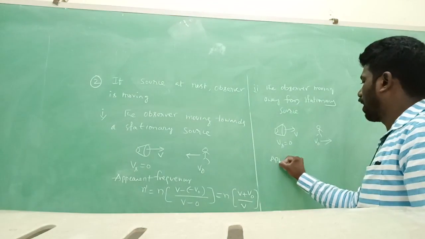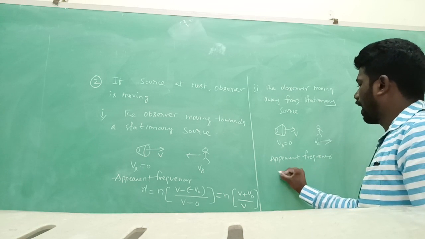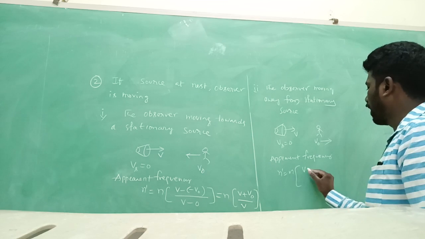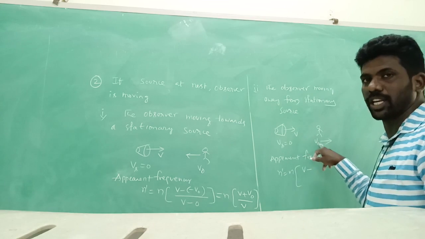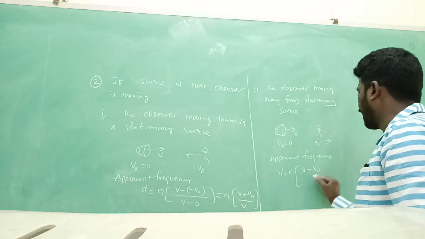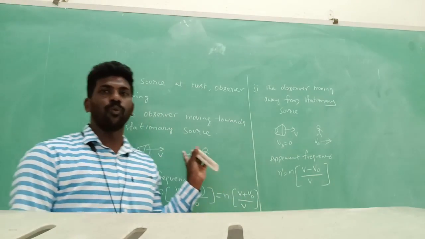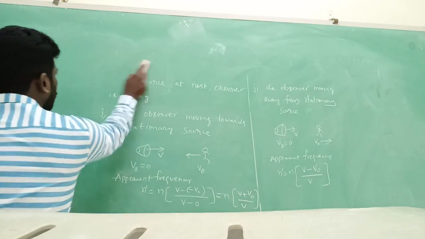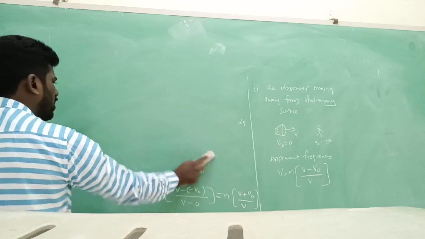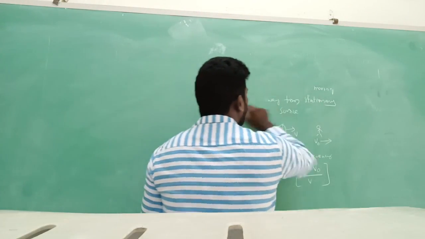Then apparent frequency n dash equals n into V. This minus belongs to the formula. What about V0? V0 and V are in the same direction, so we take it as positive. Directly write V0 by V. In the first condition, we heard more frequency than in the second condition.